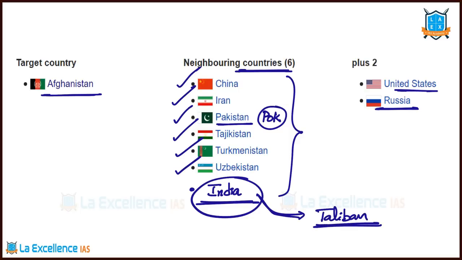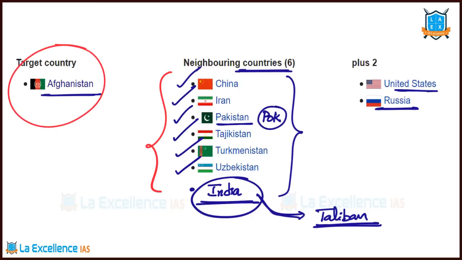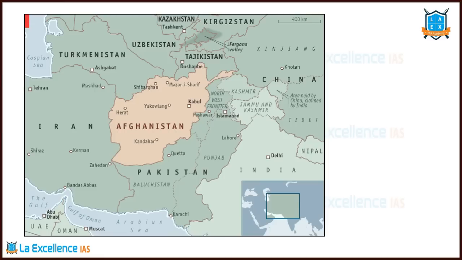In this regard, the question can be, which of the following is not a neighboring country of Afghanistan? Something like that. Geography-based questions can be asked. This is a possibility. Doha deal, very, very important one. In IR, we need to read it thoroughly. That's a different issue. For now, from the prelims point of view, we need to know the geography of Afghanistan. That's it. See, this is the map.